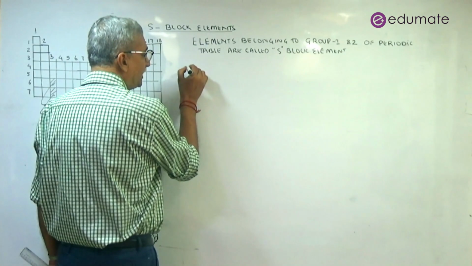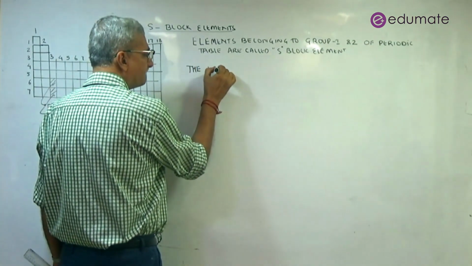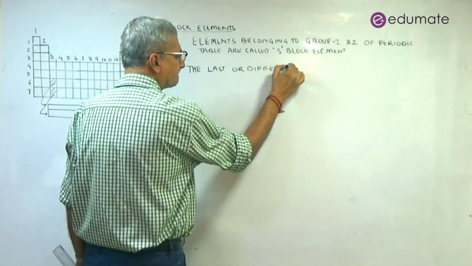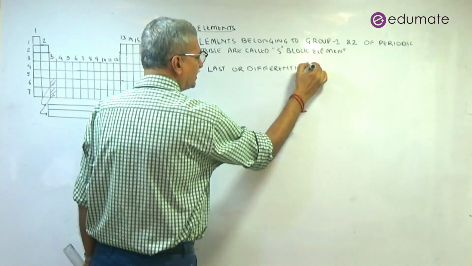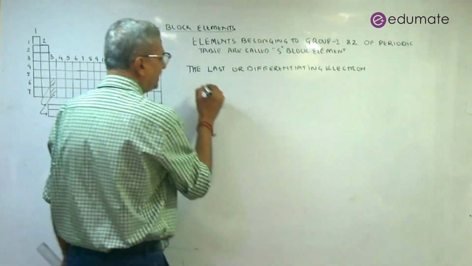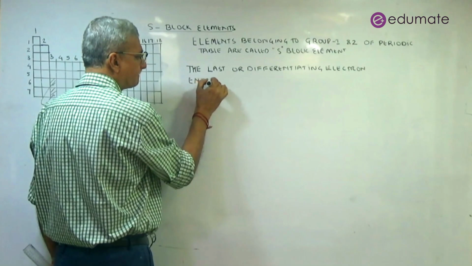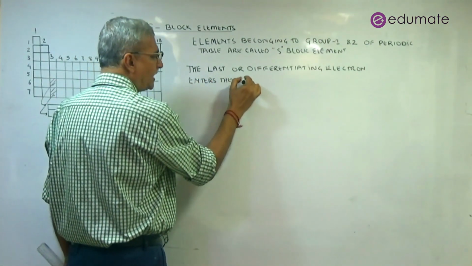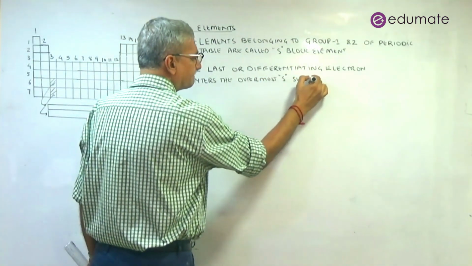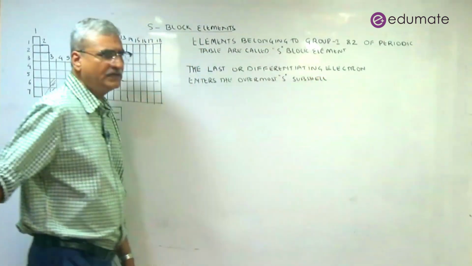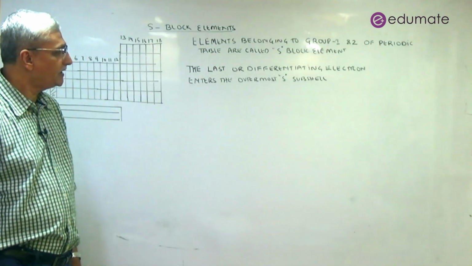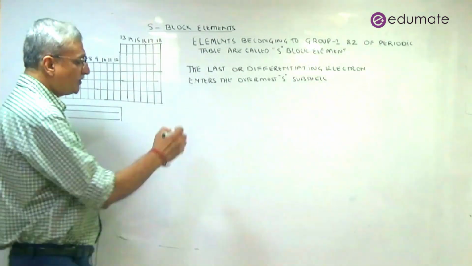So, the last or the differentiating electron enters the outermost S subshell. So it is called S block elements.